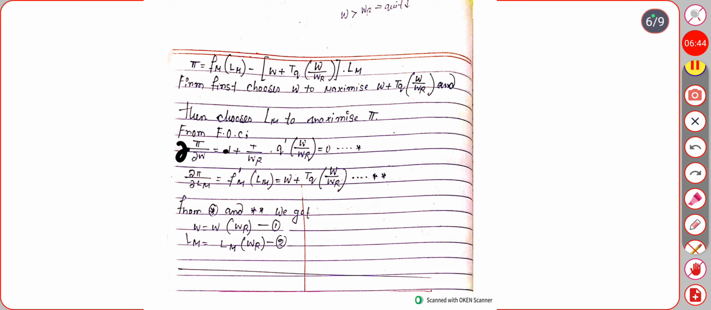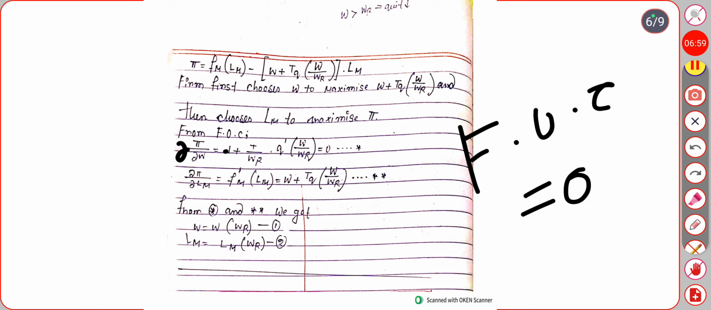del pi by del W is equal to minus 1 plus T divided by WR into Q prime of W by WR is equal to 0. The first order condition is equal to 0 because of the profit maximization condition. Then we take the derivative with respect to LM, meaning how much labor to hire so that profit will increase. That is the first order condition. So to maximize profit, we take the derivative with respect to LM. It is equal to F prime of LM, which equals W plus TQ into the ratio W by WR.